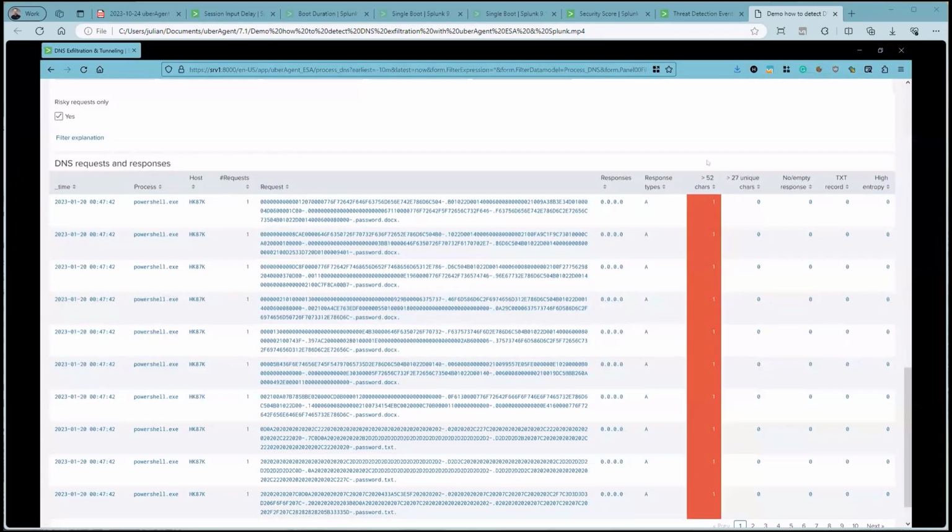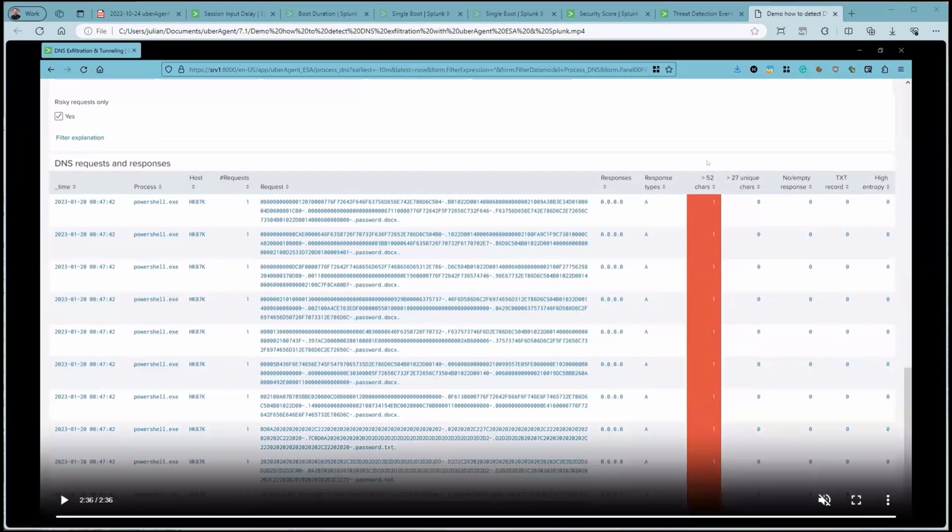There are also other options why we could classify a request as risky. For example, 27 unique characters, or no or empty responses, or for example, high entropy.